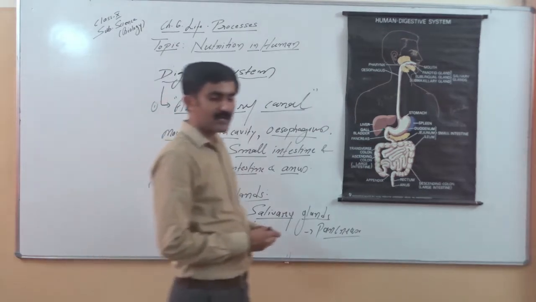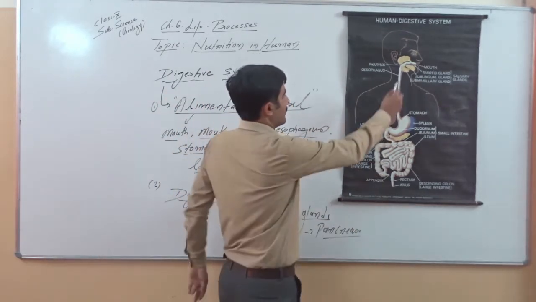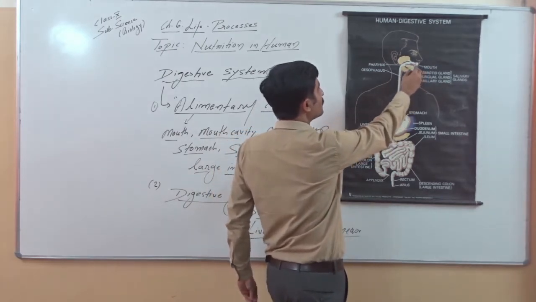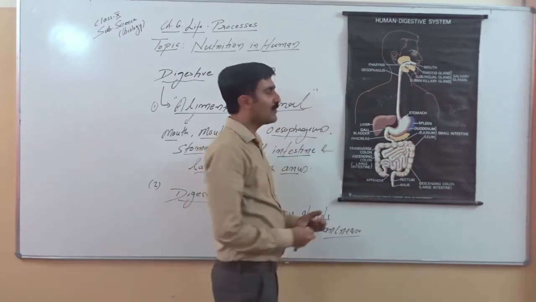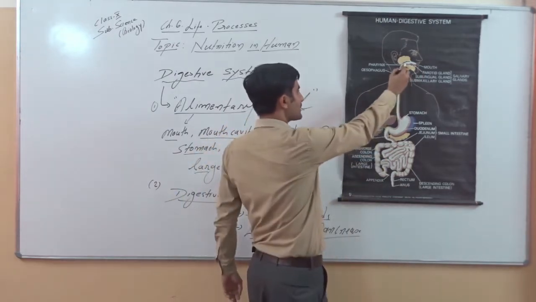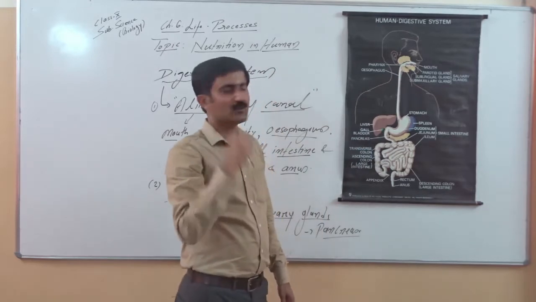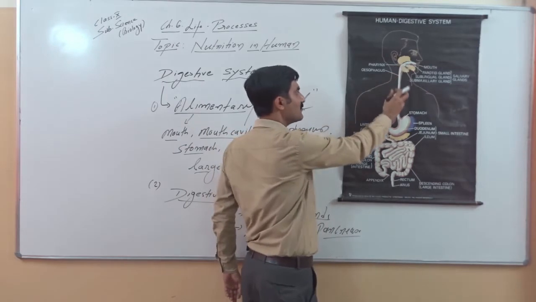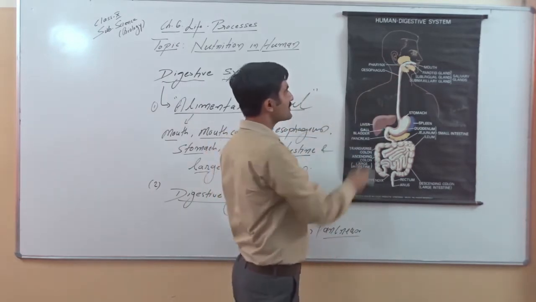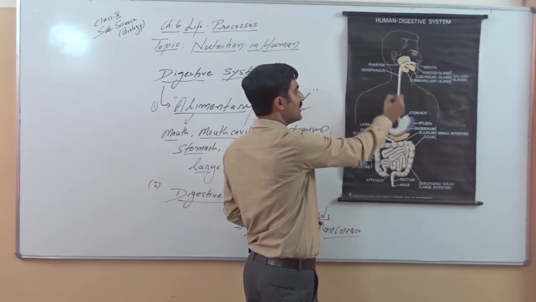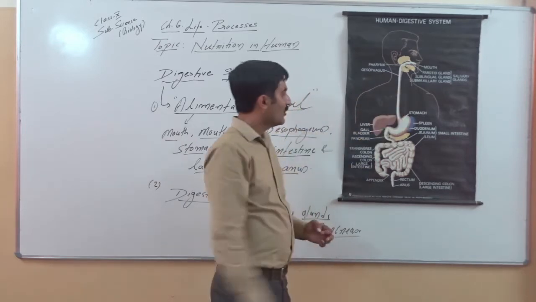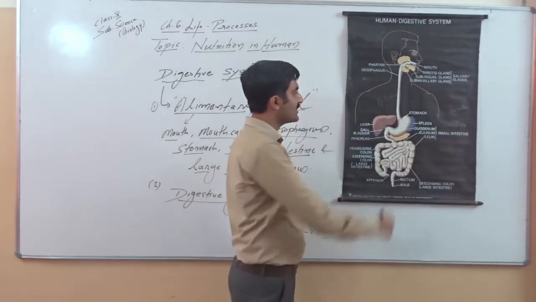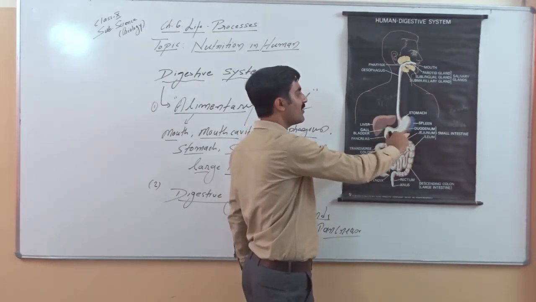So if we look into the diagram, here we can see the mouth opens into a cavity that is called the buccal cavity or mouth cavity. There is a common junction, a passage where our nasal cavity and mouth cavity open, called the pharynx. The pharynx opens into a long muscular tube that is called the esophagus or oesophagus. The esophagus through a wall opens into a J-shaped sac-like structure. That J-shaped sac-like structure is called the stomach.